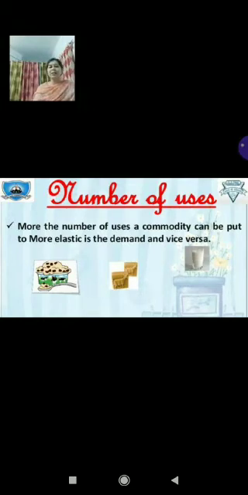Goods having fewer alternative uses, like toothbrush, school uniform, NCERT books, your textbooks, etc., will have inelastic demand. And when there is more availability or more alternative uses of the goods, then the demand for those goods becomes more elastic. Now children, you can see this in the slide. The more the number of uses a commodity can be put to, the more elastic is the demand, and vice versa. Right? Coming to the fourth point.